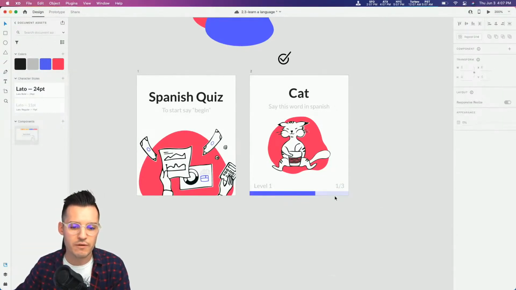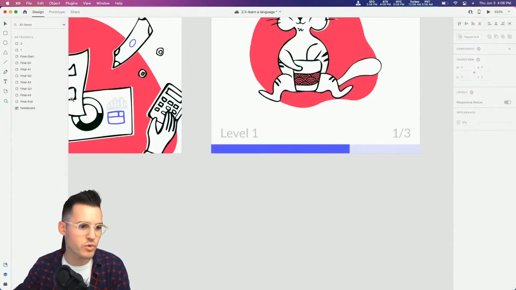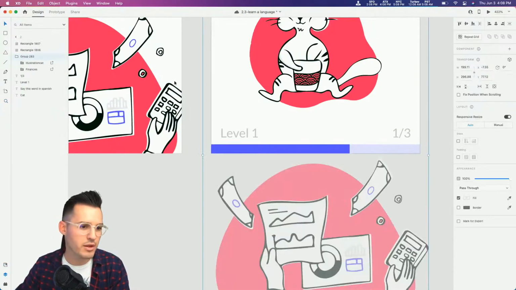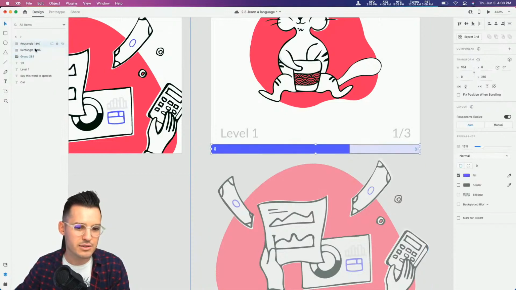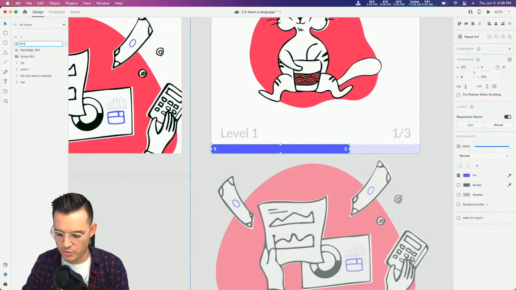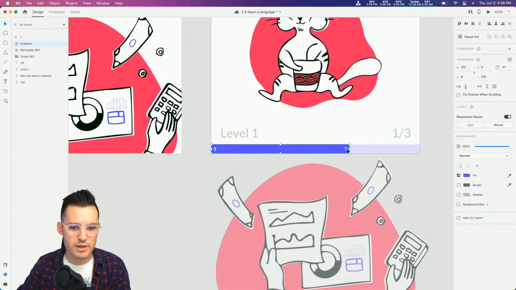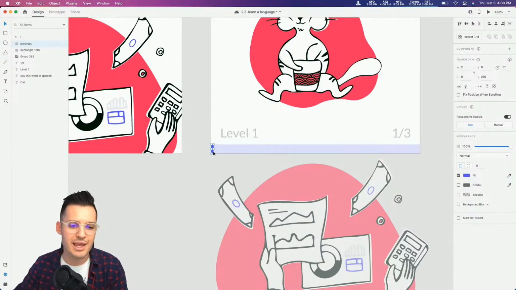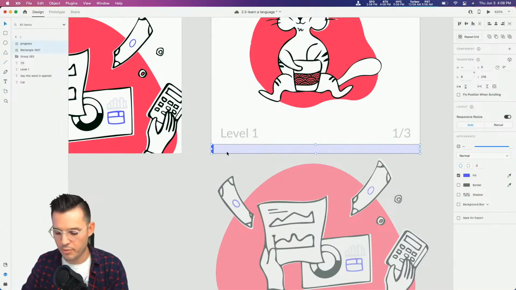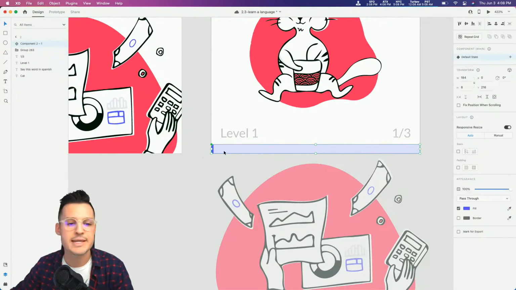Okay, so we're actually on our first step here. So what we want to do is come in here, go back to our interface, and let's grab this, our progress. Let's call this one progress so we can see it. And let's drag that back. We haven't accomplished anything yet, so let's just put it right there at the edge. That can be pretty good. And then what I'm going to do is, with these two things selected, press Command or Control K to turn it into a component.